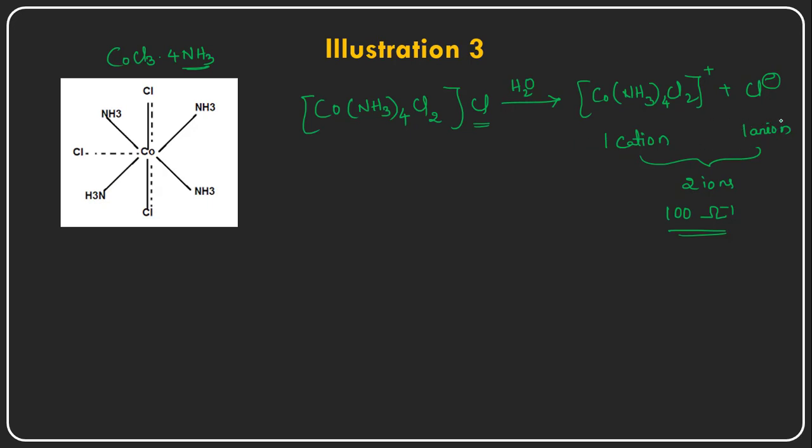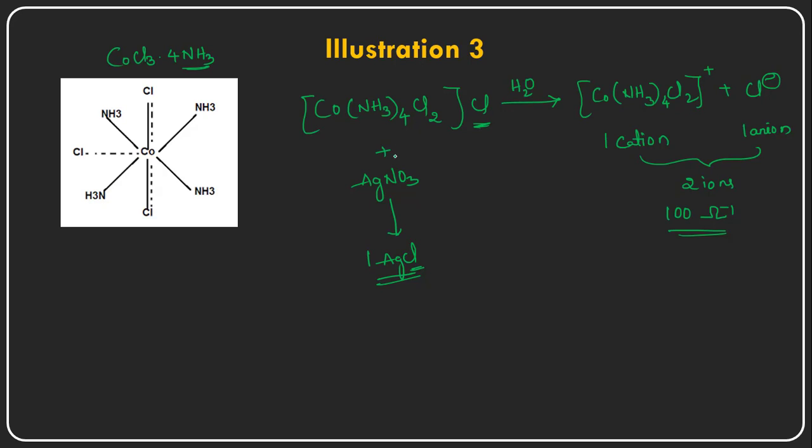And how many anions are there? How to know that? When this particular complex is subjected to react with silver nitrate, it gives only 1 mole of silver chloride. That means only one chloride is there in the ionization sphere.